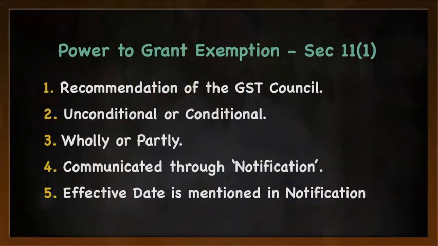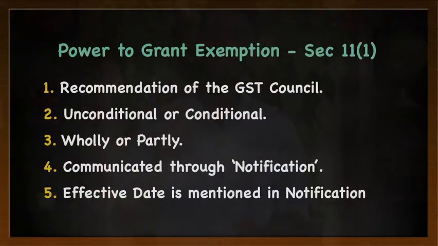Now if you remember, in our first chapter somewhere we were discussing that all the decisions regarding GST are made by GST Council, and even decisions regarding exemptions also are decided by GST Council. In Section 11 it says the government can grant exemptions provided it is recommended by GST Council. So only if GST Council says let us exempt these goods or let us exempt these services, there is exemption on that. Continuing the discussion.